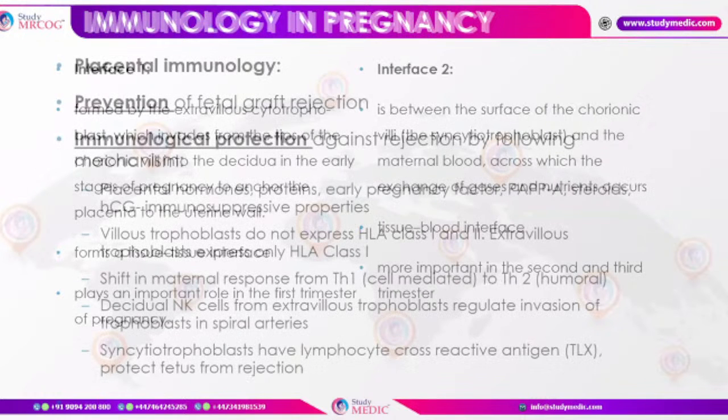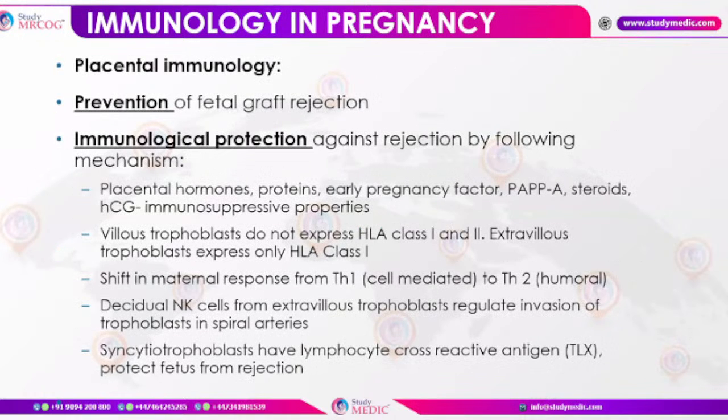Placental immunology is important because it prevents fetal graft rejection. Immunological protection against rejection is caused by the following mechanisms.